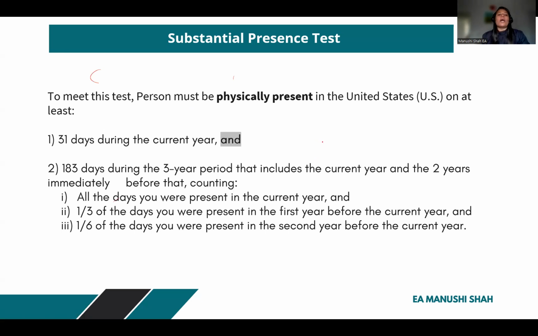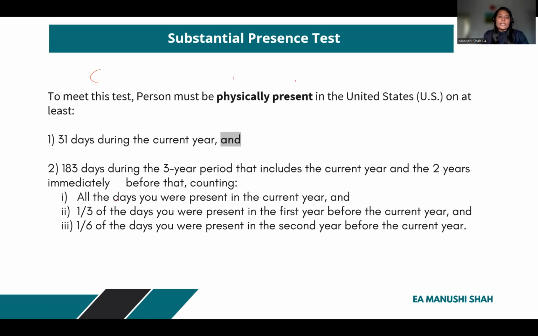Plus, we have to check 183 days during the 3-year period, which includes the current year and the 2 years immediately before it. So we have to check the number of days the person was present, including the current year and the 2 prior years. We count all the days the person was present in the current year, then 1/3 of the days present in the first year before the current year, and 1/6 of the days present in the second year before the current year.